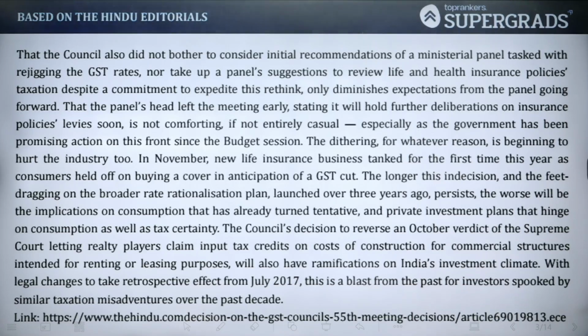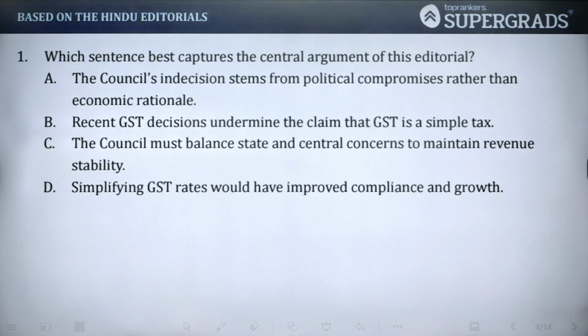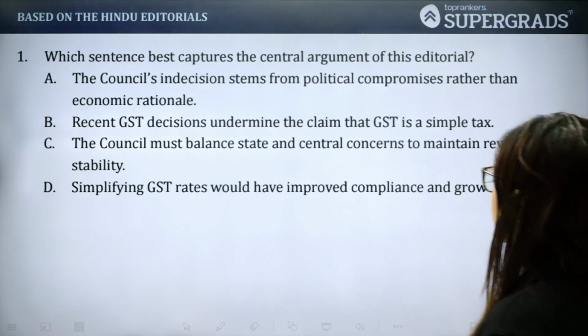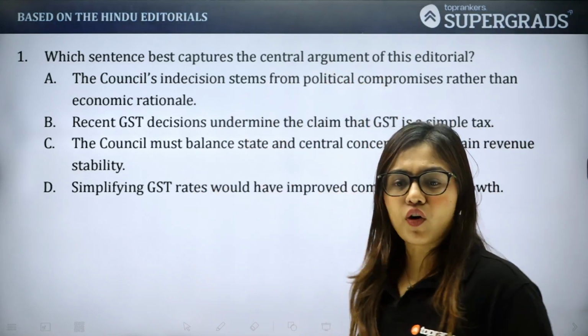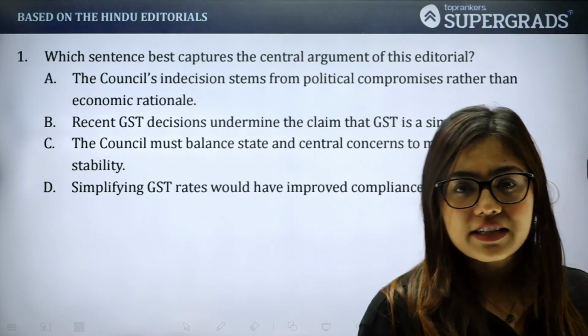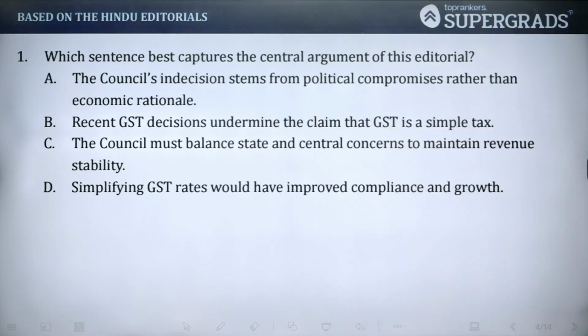So the first question, as I've already said, it talks about the central argument of the passage. Central argument also means the main idea. What does the entire passage revolve around? तो ये तो हम लोगों ने डिस्कस किया ही कि पूरा पैसेज किस चीज के अराउंड रिवॉल्व करता है. The council's indecision stems from political compromises rather than economic rationale. Should that be your answer? सोचो.